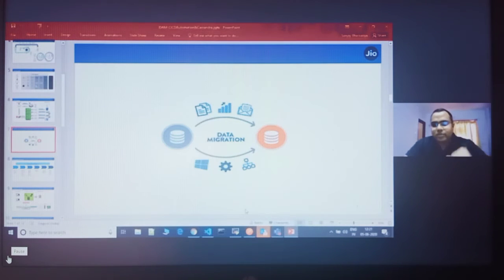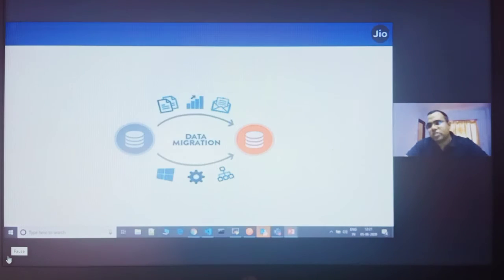Later on, I just wanted to start data migration. Data migration simply means that you want to migrate a huge amount of data from a source system to a target system, so you extract, transform, and load the data into the target system.